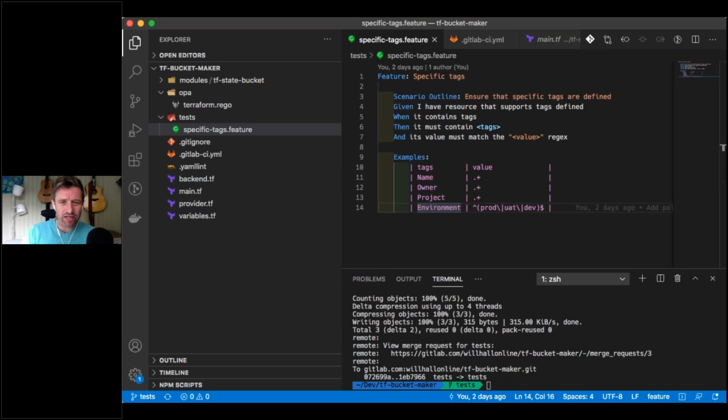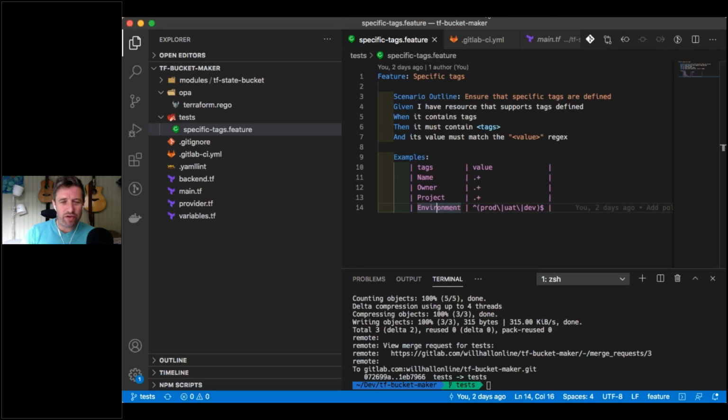And then we've built out a series of tests that says for every resource that supports tags that we're going to build in Terraform, we need to have these specific tags. If you don't have these specific tags, I am going to fail. And in failing, I will stop your CI from proceeding to the next level.